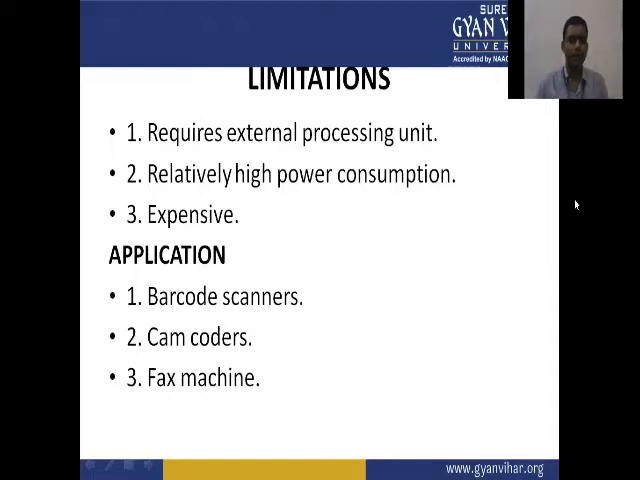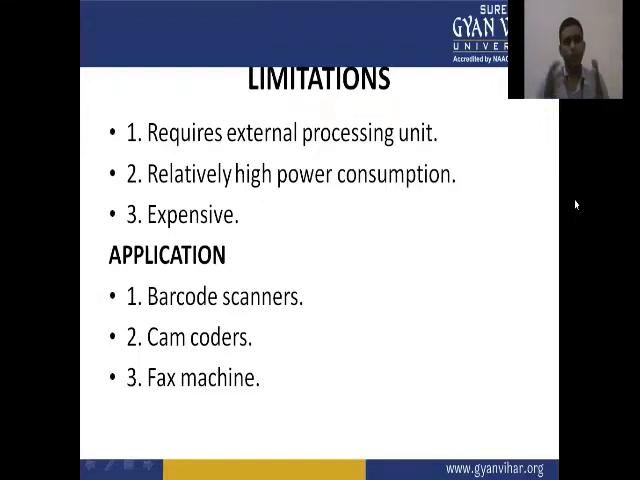Limitations: it requires an external processing unit, relatively high power consumption, and it is expensive. So these are some limitations of CCD cameras for image scanning: they require an external processing unit, have high power consumption, and are extensively expensive.